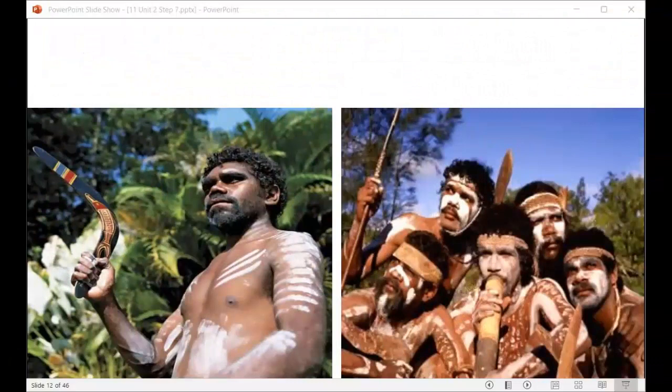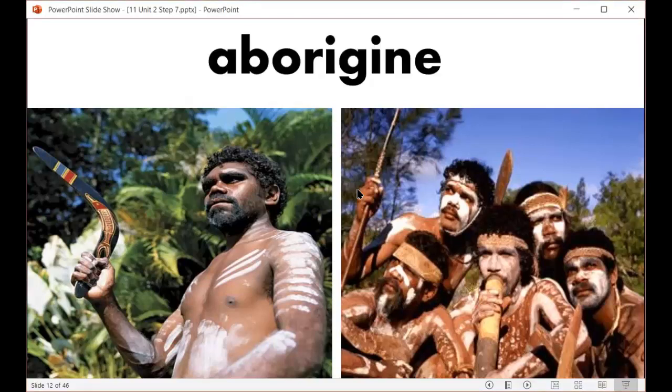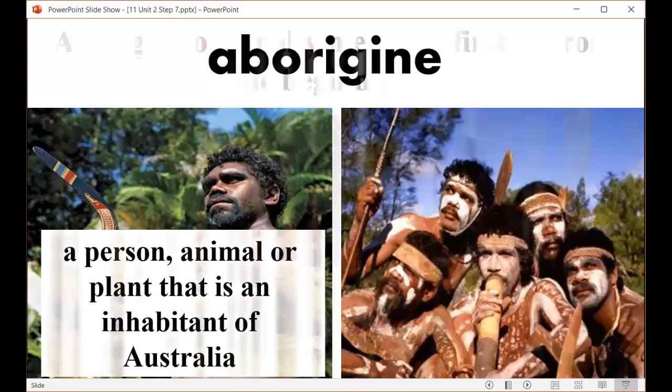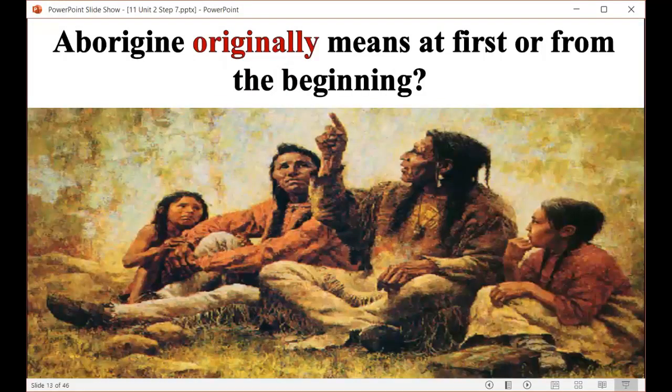And now, my dear pupils, let's start studying the new vocabulary in our lesson today. The first word is Aborigine. Do you know what is the meaning of Aborigine? Look at the picture and try to guess. I think they are the people who live in Australia thousands of years ago. Aborigine is a person, animal, or a plant that is an inhabitant of Australia.